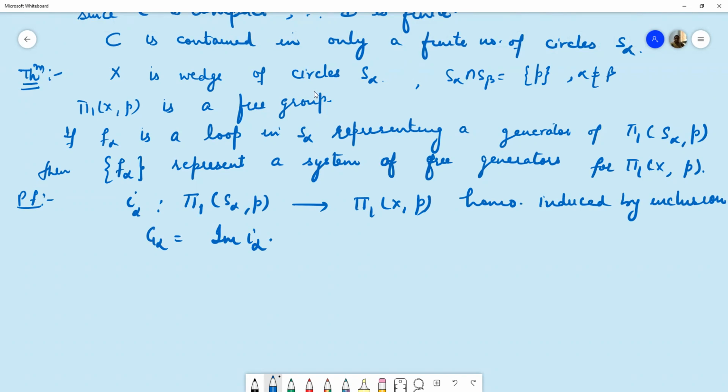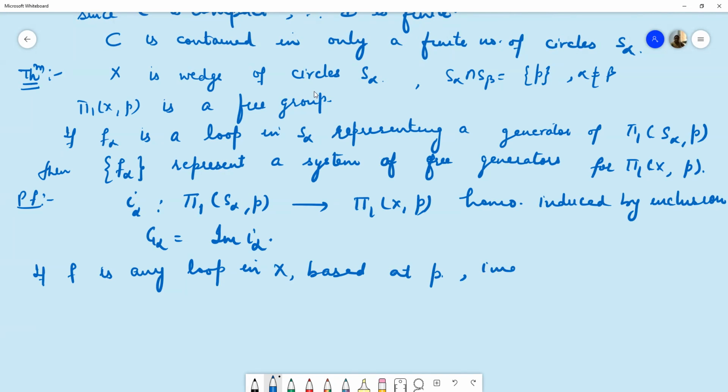Now if F is any loop in X based at P, because the loop is a continuous map from I to X, its image set is also compact because the closed interval 0, 1 is compact.